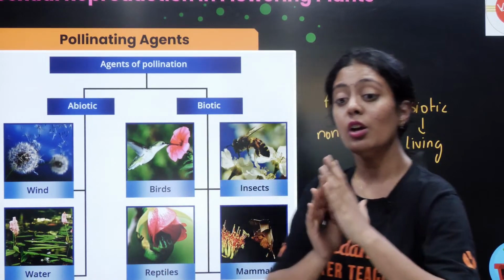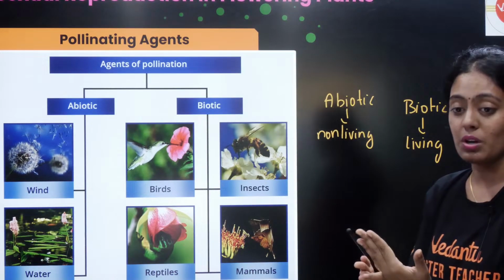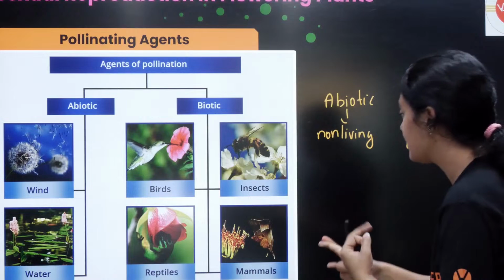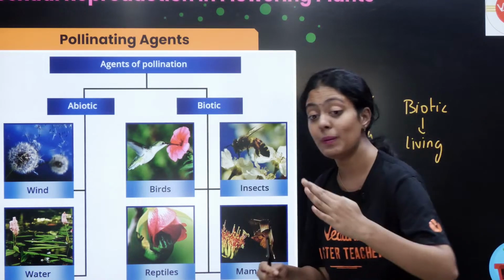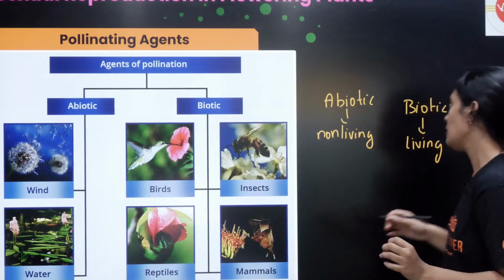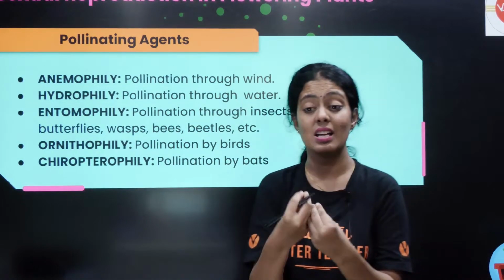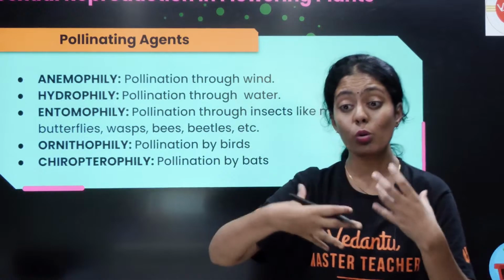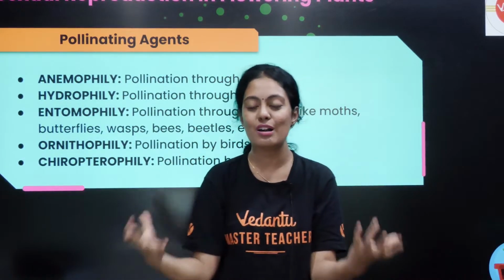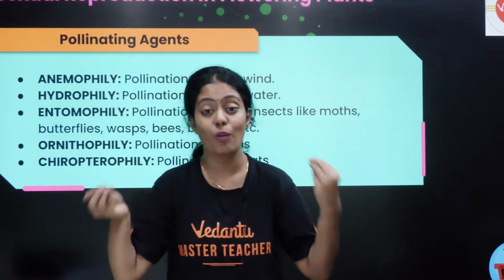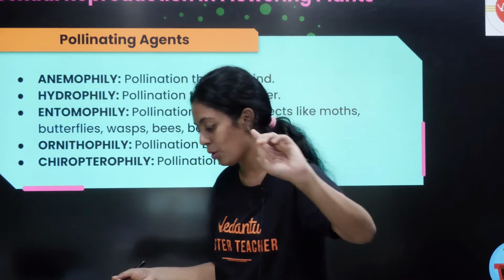Biotic, students, means a living organism acting as a pollinating agent. You have birds, insects, reptiles and mammals. They are all helping in pollination. Now let's see them one by one. The most important thing is that you need to understand the modification, how a plant has evolved and adjusted to suit its pollinating agents. This is very important from the exam point of view.